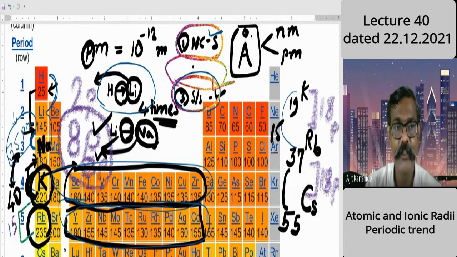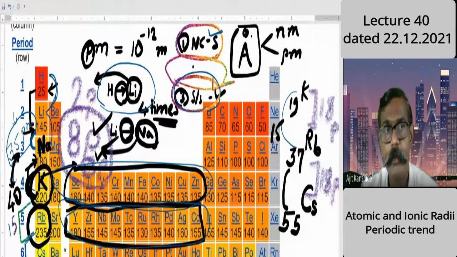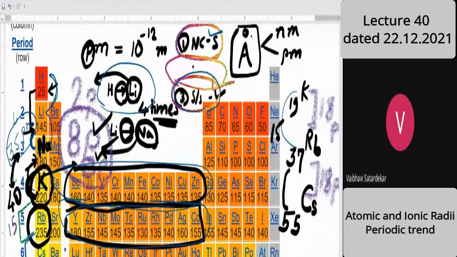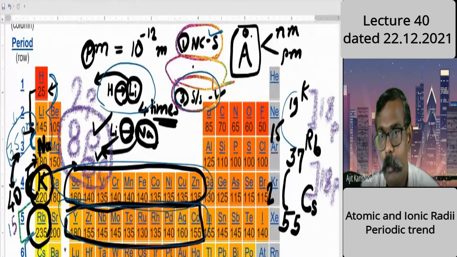So here the jump from rubidium to cesium is by how much amount? The jump is 25. Yes, it is by 25.